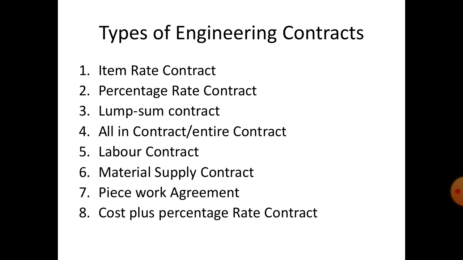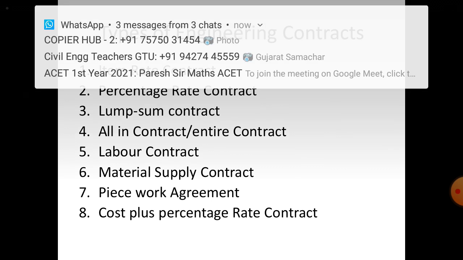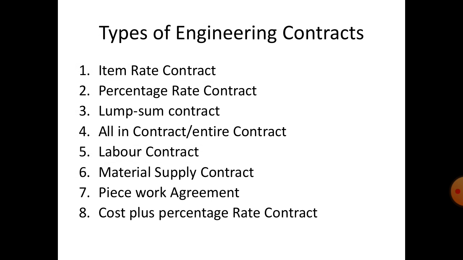First is an item rate contract, second is a percentage rate contract, third is a lump sum contract, fourth is an all-in contract or entire contract, fifth is a labor contract, sixth is a material supply contract, seventh is a piecework agreement, eighth is a cost plus percentage rate contract, ninth is a cost plus fixed fee contract, tenth is a cost plus sliding or fluctuating fee contract, eleventh is a target contract, and twelfth is a BOT, meaning build, operate and transfer contract.